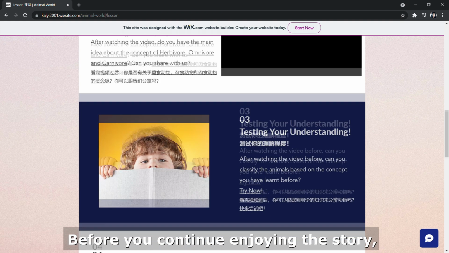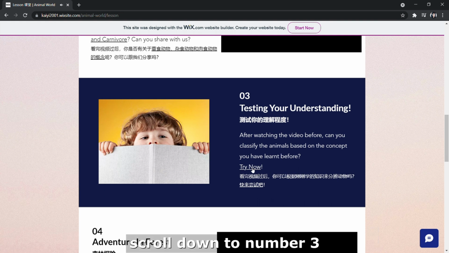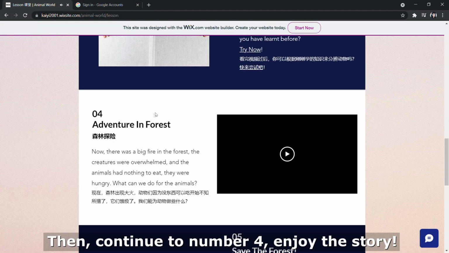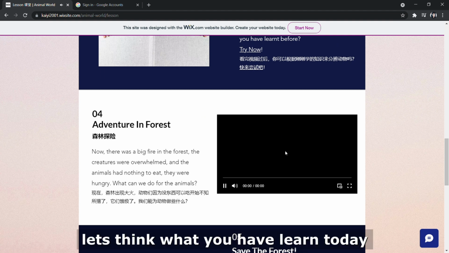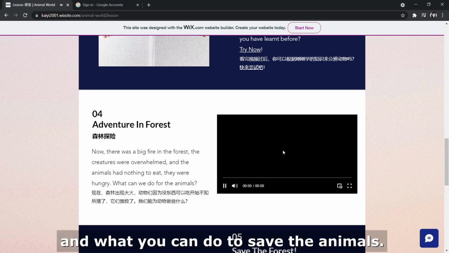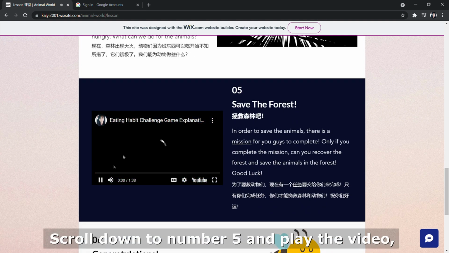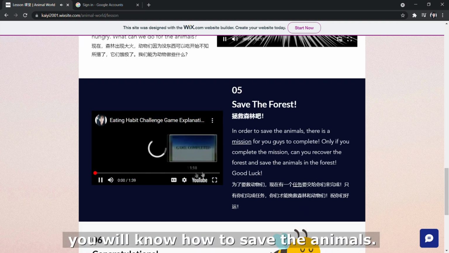Before you continue enjoying the story, scroll down to number 3, and click the Try Now to give your own a small test what you learned just now. Then, continue to number 4, enjoy the story. After finish the story, let's think what you have learned today and what you can do to save the animals. Scroll down to number 5 and play the video, you will know how to save the animals.